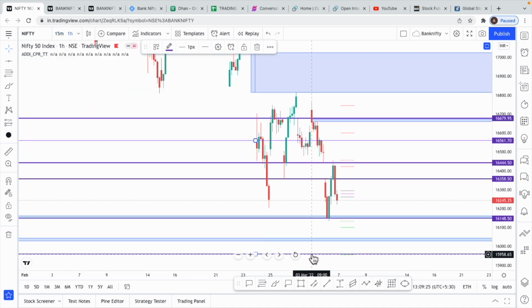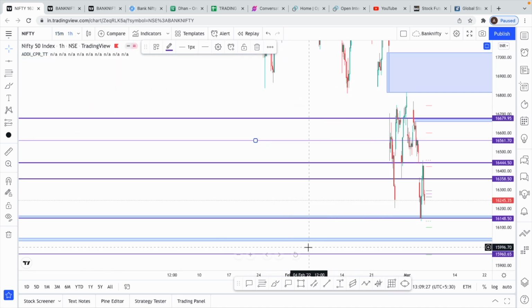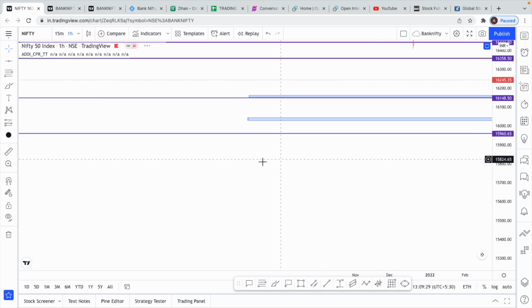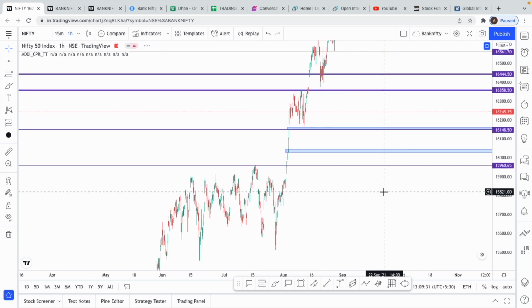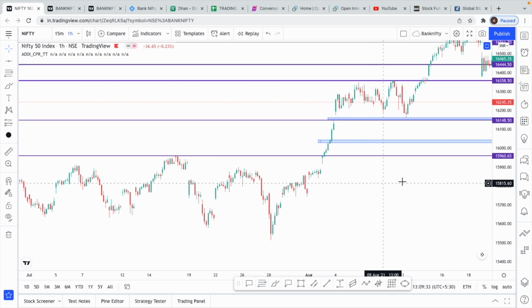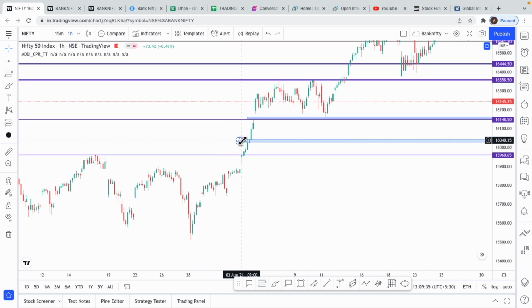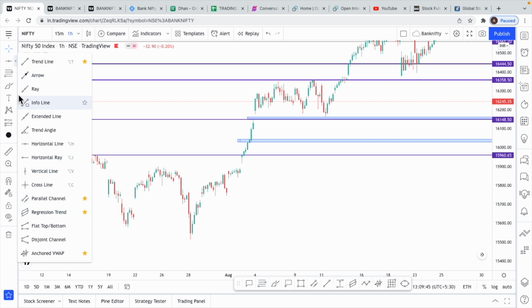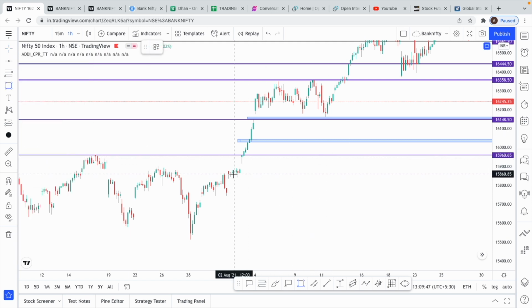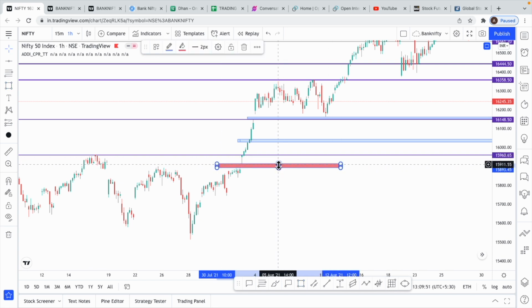Now, how I got these levels on the downside is, I'm just shifting to an hourly time frame to see the extended charts. So this is one place where we can face some support. If that breaks, the next support is here only, 15,960. Even if that breaks, even in Nifty there's one gap on the downside, which I think we might come to fill.